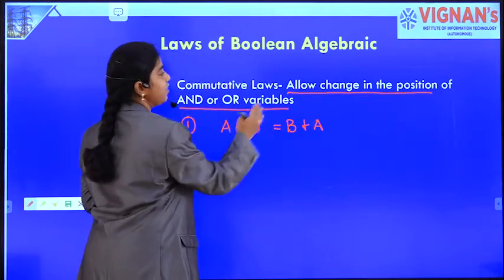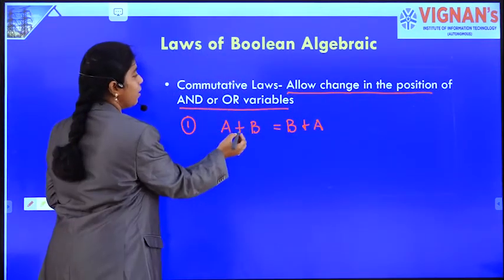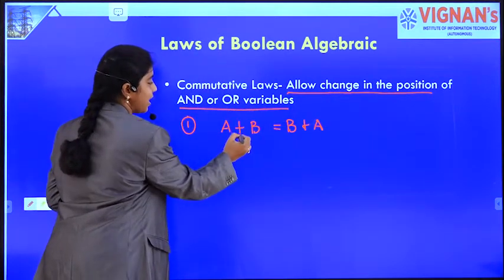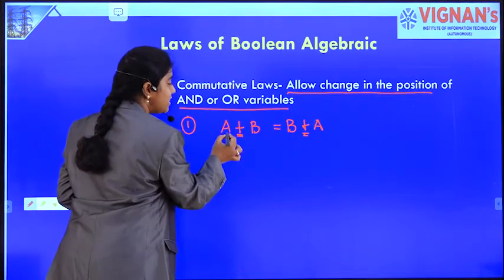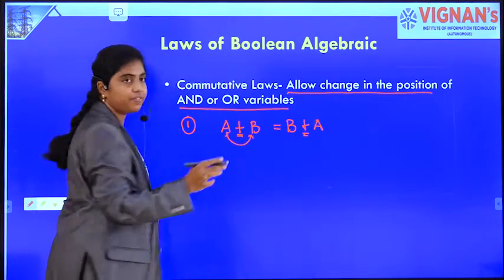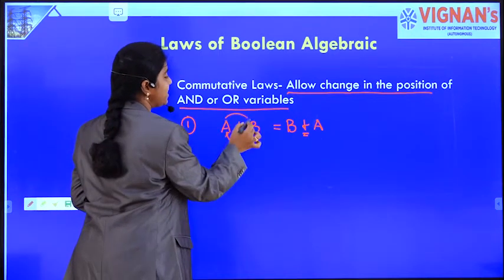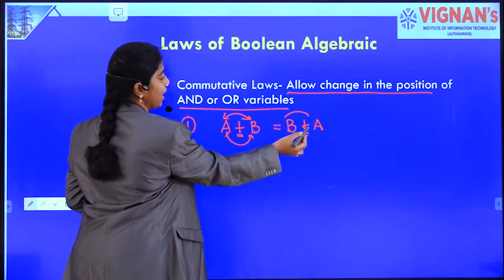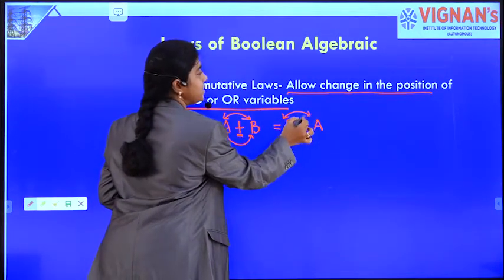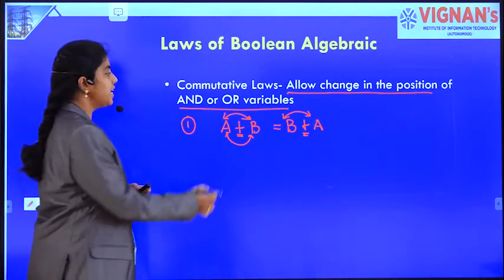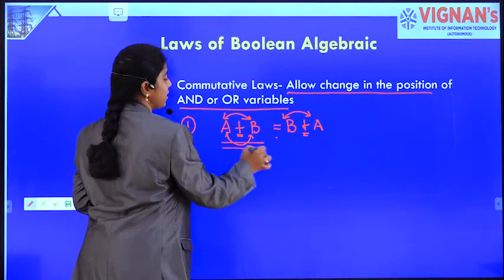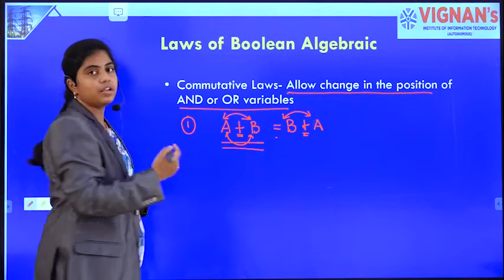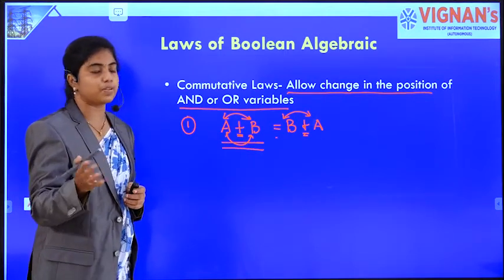Now see the statement's meaning. It allows the change in the position of AND or OR variables. These are the OR operands, these are the variables. Now by changing the position of these variables, see, B comes in the position of A and A comes in the position of B. So by changing the position of the variables, it doesn't change the functionality of the expression.